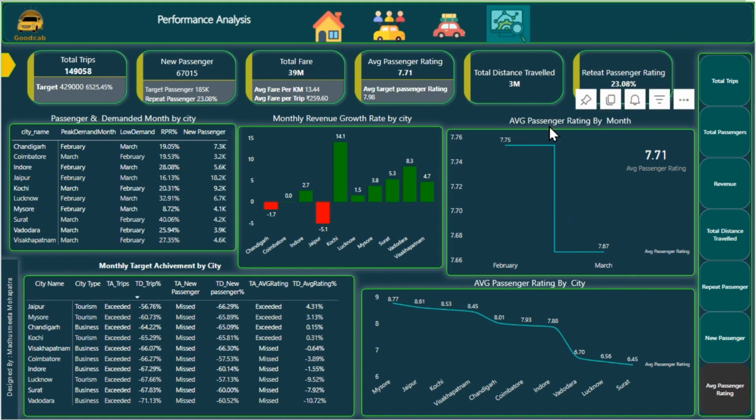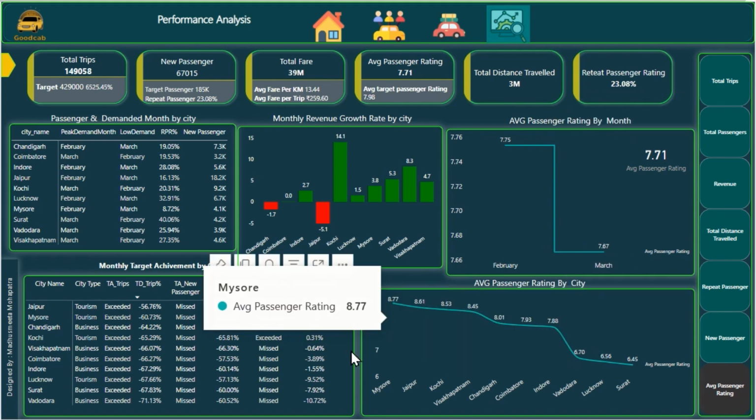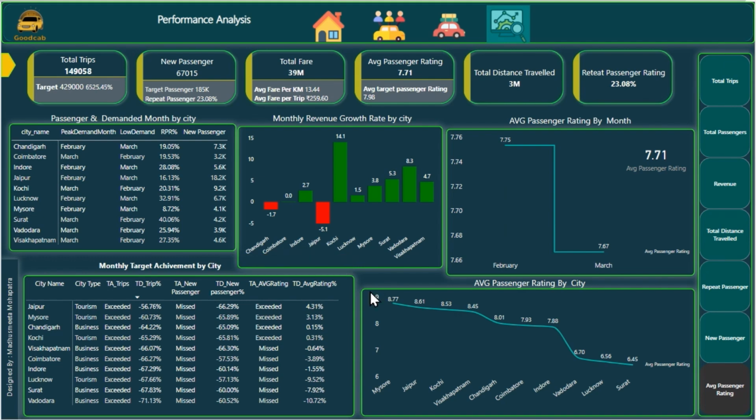These show the average passenger rating by month and the average passenger rating by city. These two are line charts, and one matrix visual shows the monthly target achievement by city, where we use TA as the target achievement and TD as the target difference. The monthly revenue growth rate by city is shown by a column chart, where the positive bar shows green color and the negative bar shows red color. Another matrix visual shows the passenger demand by month by city.